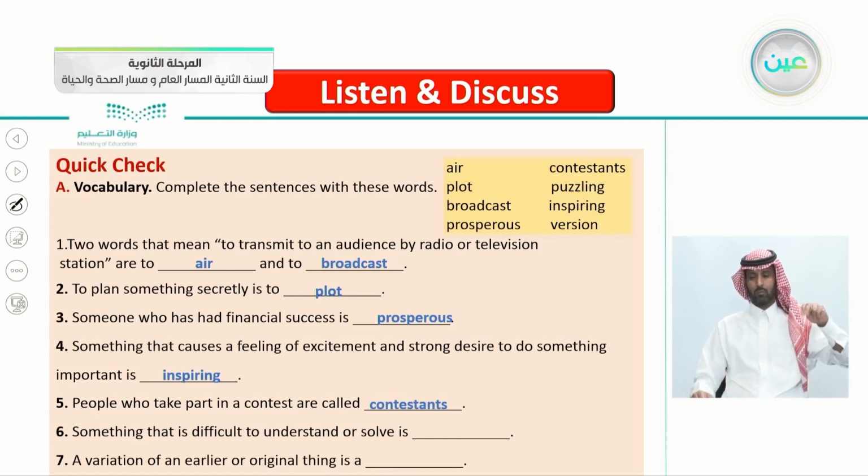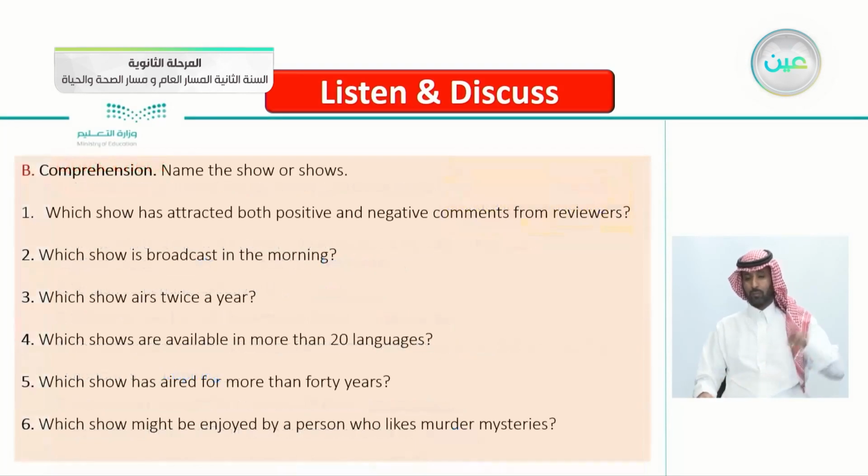Number 6, something that is difficult to understand or difficult to solve is, yes, puzzling, from the word puzzle. Number 7, a variation of an earlier or original thing is, that's correct, the word version. Number B here, comprehension questions.